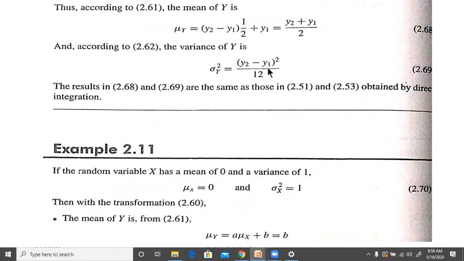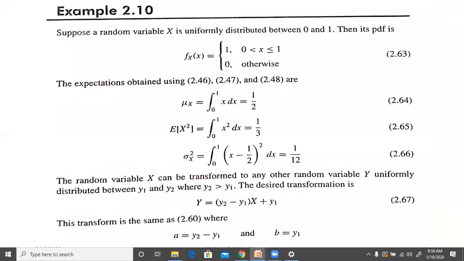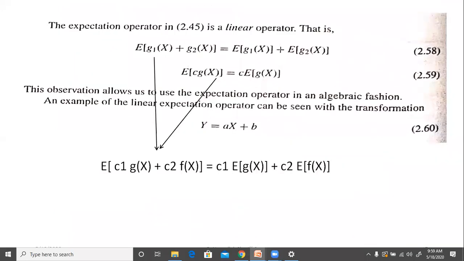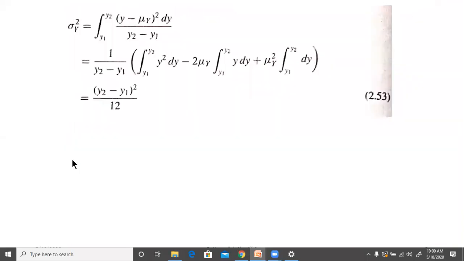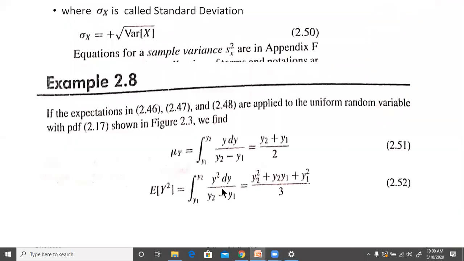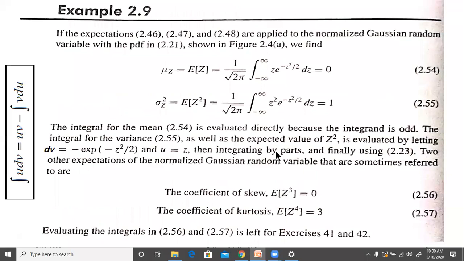Similarly, the variance of y, you can find out by using the same method, we'll find that it is equal to this, which we have already got in 2.5, equations 2.52, 5.1 and 5.3 is what we have got.